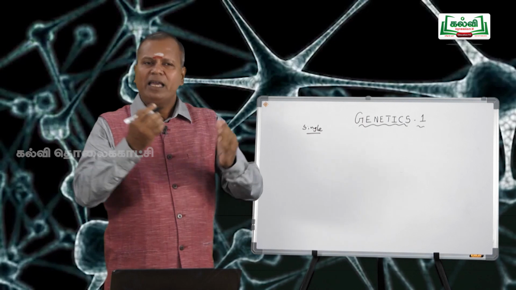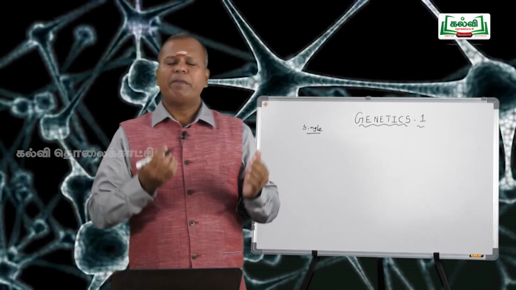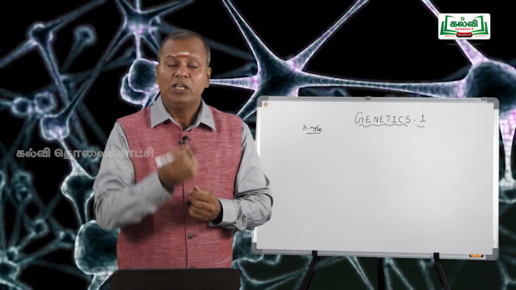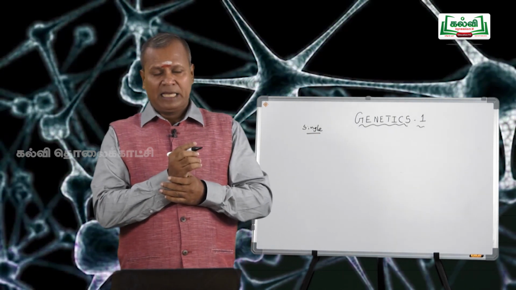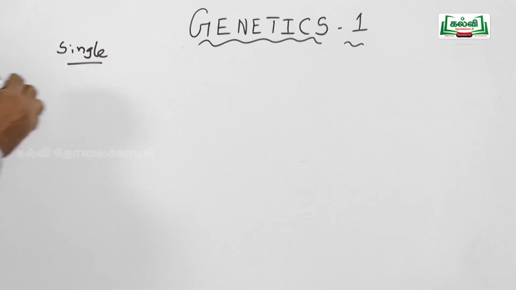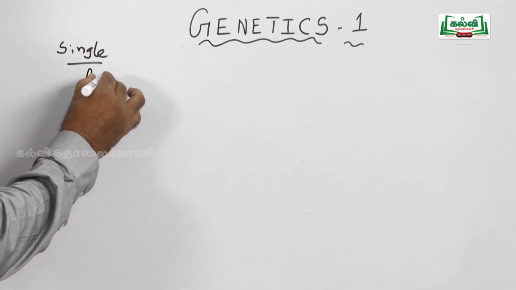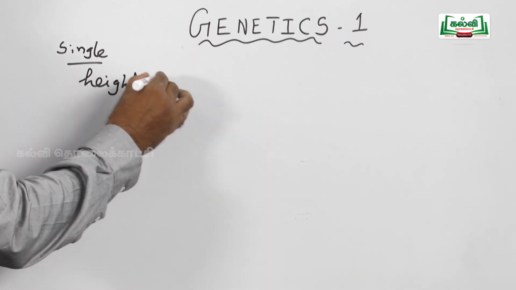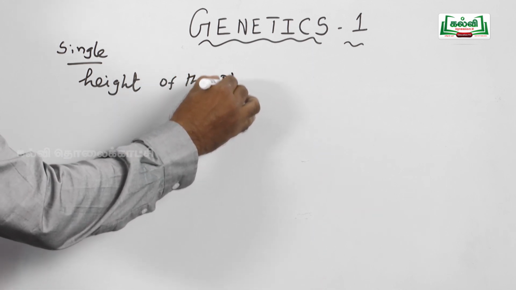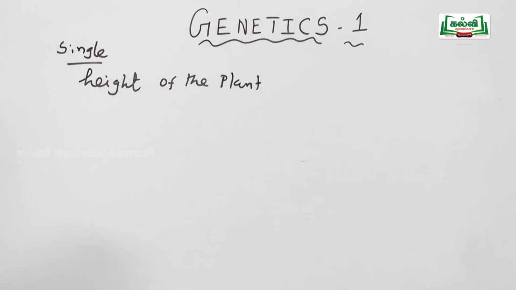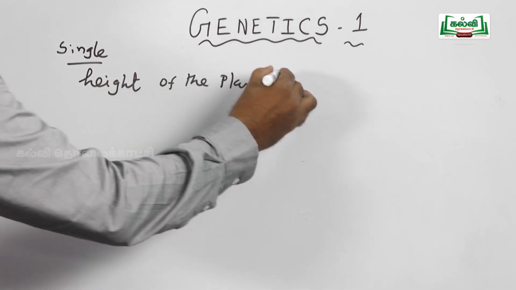Experiment conducted by Gregor Johann Mendel. Experiment material: Pisum sativum, the common name is garden pea plant, important for your NEET. Character selected for the experiment: for the monohybrid cross, Mendel selected the height of the plant or height of the stem. Tall is dominant over dwarf.